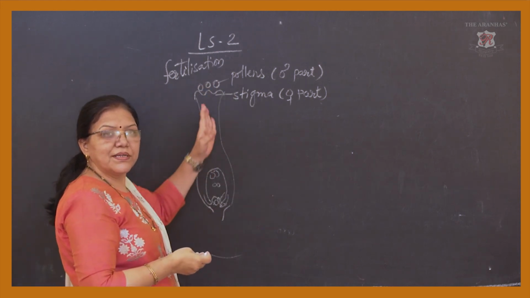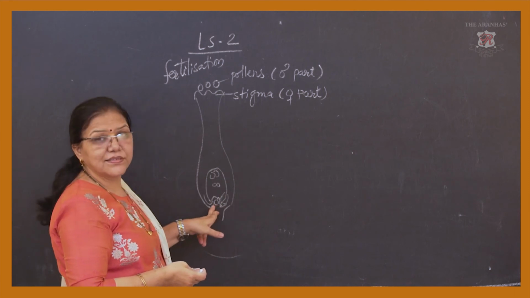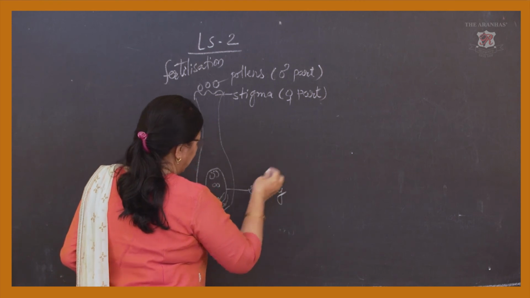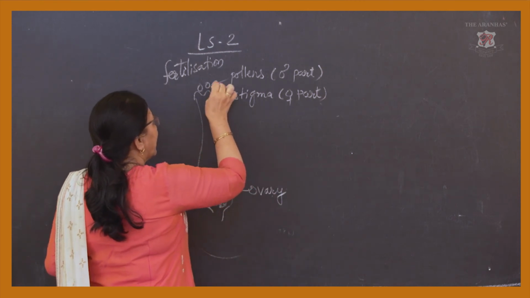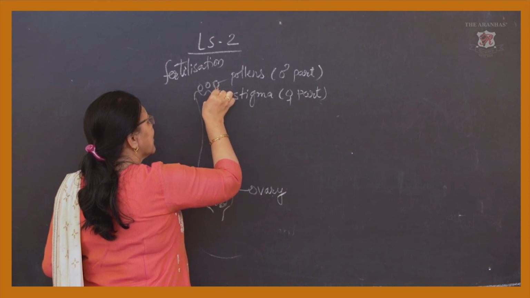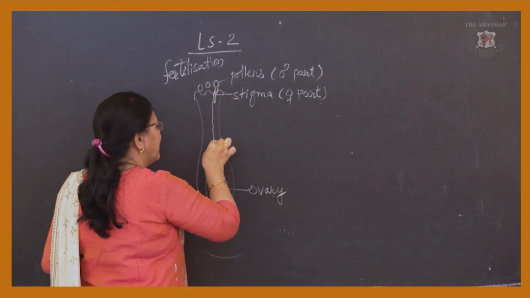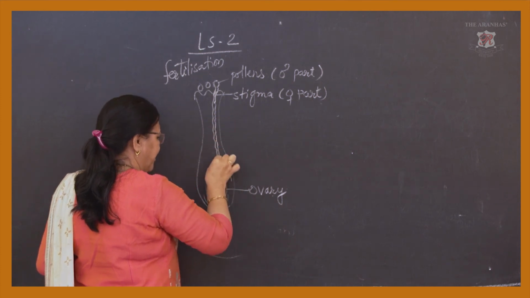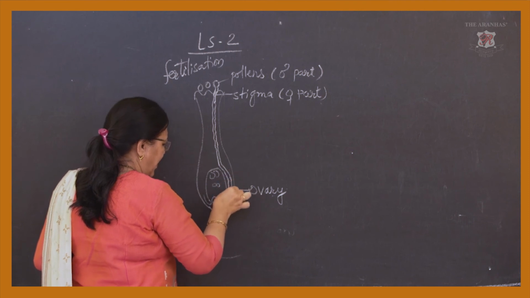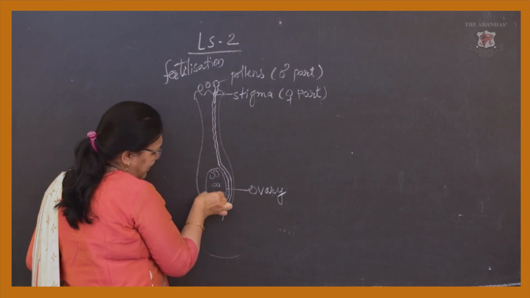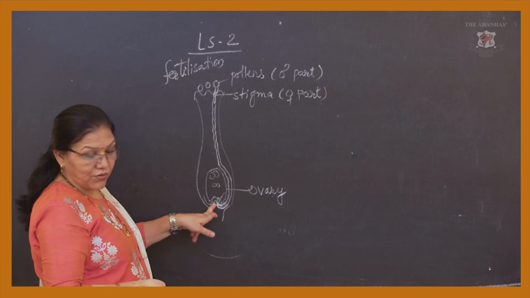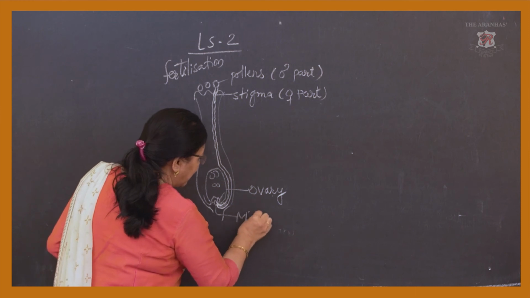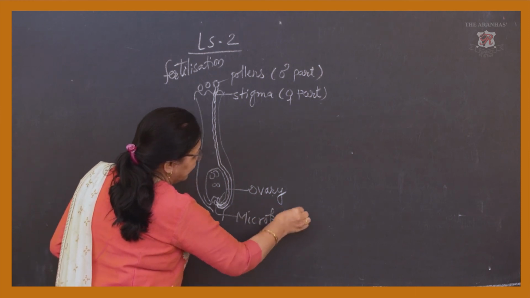Now not every pollen fertilizes this ovum. This is the ovary. Okay. Now one or two pollens grow into a pollen tube-like structure by some chemicals secreted by it, and they come inside the ovule or ovary. This is the entry point, called the micropyle.